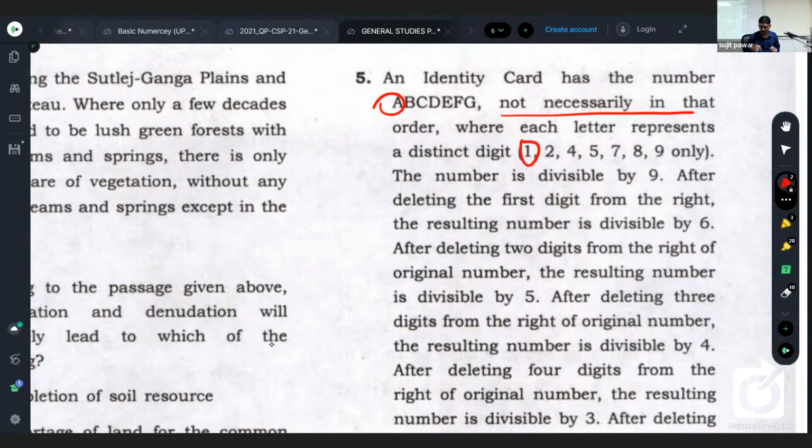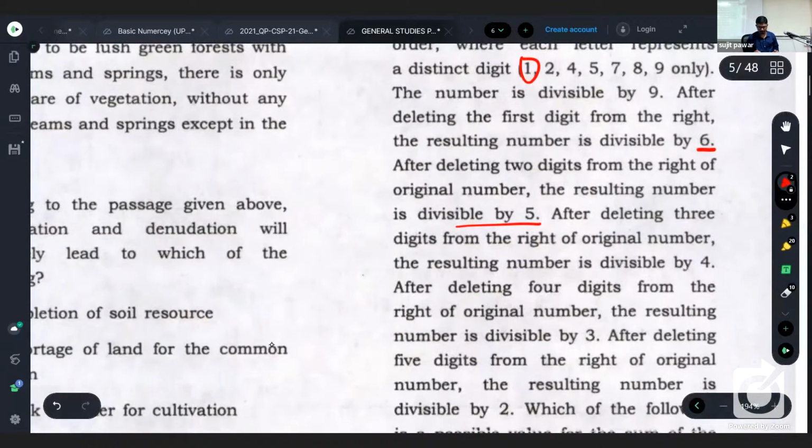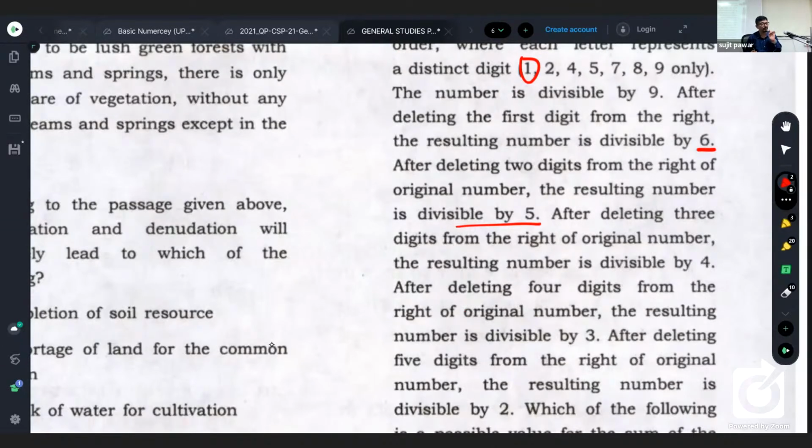Now see, after deleting 2 digits from the right of the original number, the remaining number will be a 5-digit number. The resulting number is divisible by 5. After deleting 3 digits from the right, the resulting number is divisible by 4. After deleting 4 digits, the resulting number is divisible by 3. After deleting 5 digits from the right, only a 2-digit number will remain, from the extreme left. That number formed is divisible by 2.